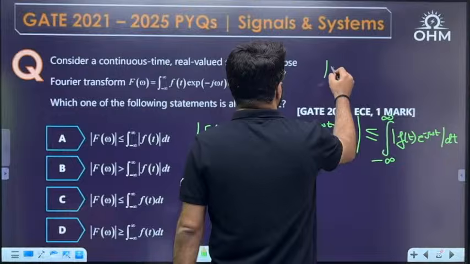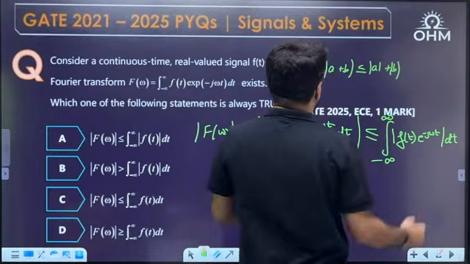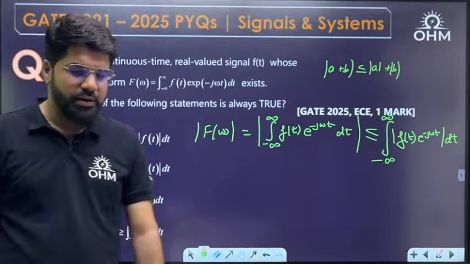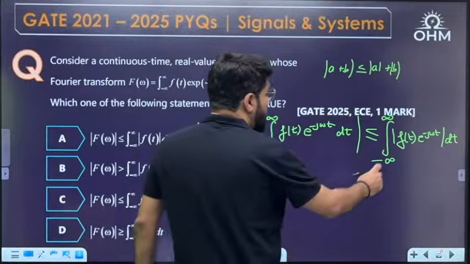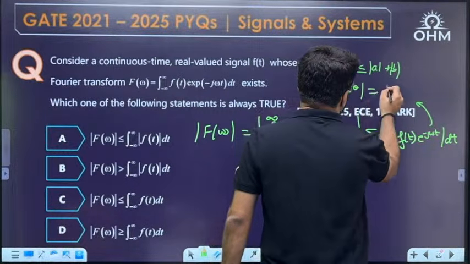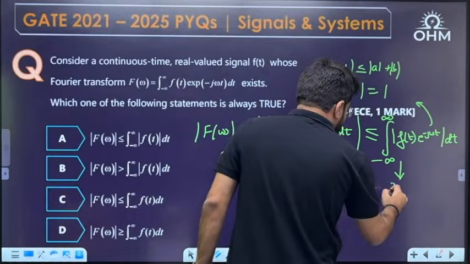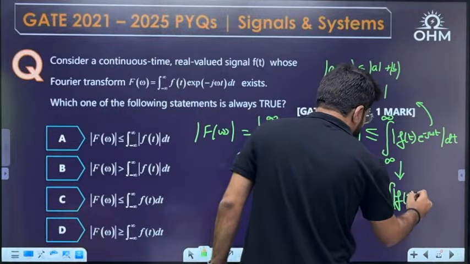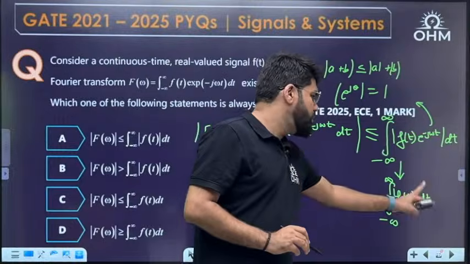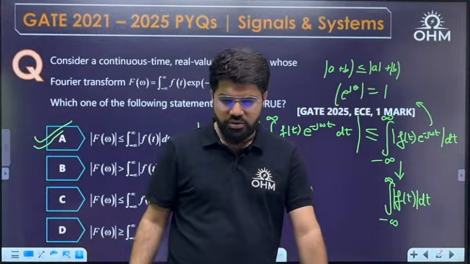Just like you treat it this way: modulus of a plus b is less than or equal to mod a plus mod b. The modulus of the whole summation is less than or equal to the summation of individual modulus. The same thing applies to the integral. Now, what is the modulus of e^{jθ}? The magnitude of e^{jθ} is anyway 1, the root of cos²θ plus sin²θ. So only the integral of modulus f(t) dt is going to be left. So modulus of F(ω) is less than or equal to the integral of mod f(t) dt. Option number A, straightforward.